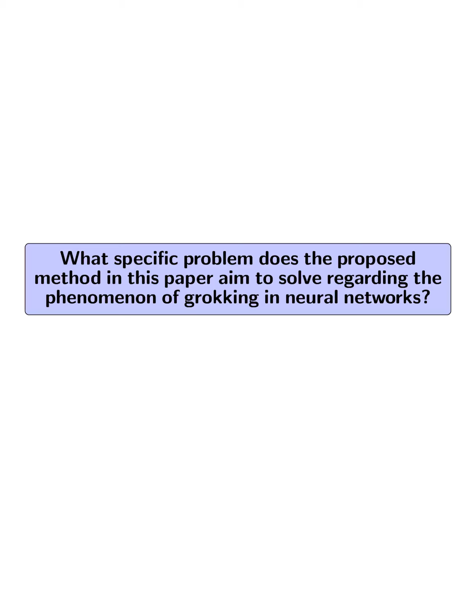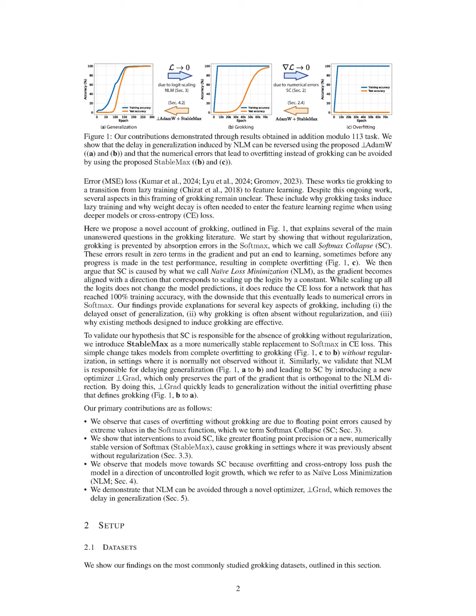What specific problem does the proposed method in this paper aim to solve regarding the phenomenon of grokking in neural networks? The proposed method in this paper aims to solve the problem of delayed generalization in neural networks, specifically addressing the phenomenon of grokking, which is often hindered by softmax collapse (SC) and naive loss minimization (NLM).